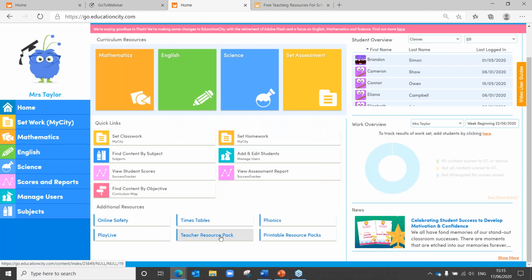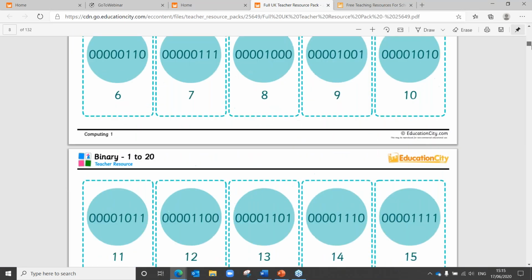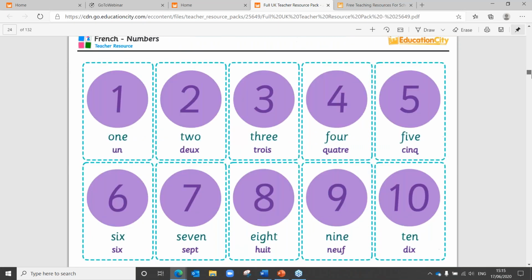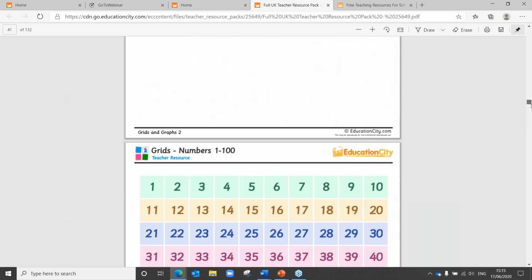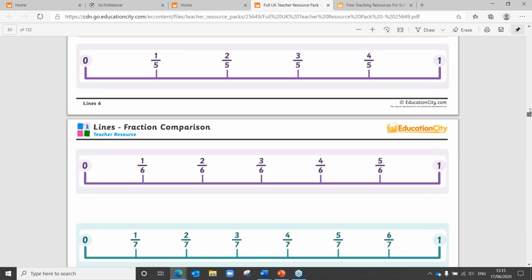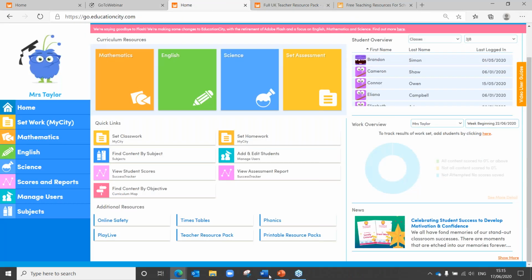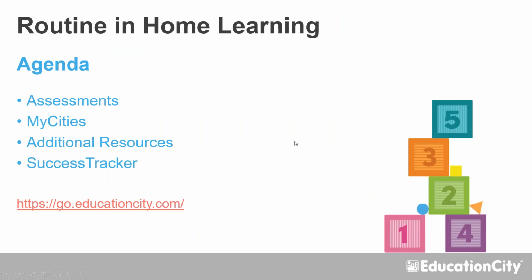And don't forget that all-important teacher resource pack as well, full of the things you spend all of your PPA time making. Absolutely loads of tools in there that you can use for display purposes, or you can use for teaching and learning. And all of those can be saved as PDFs as well if you do wish to send them home. There we go. That is just about everything for you.